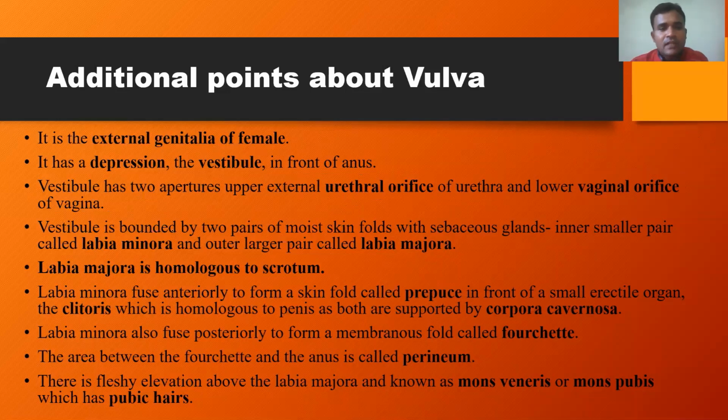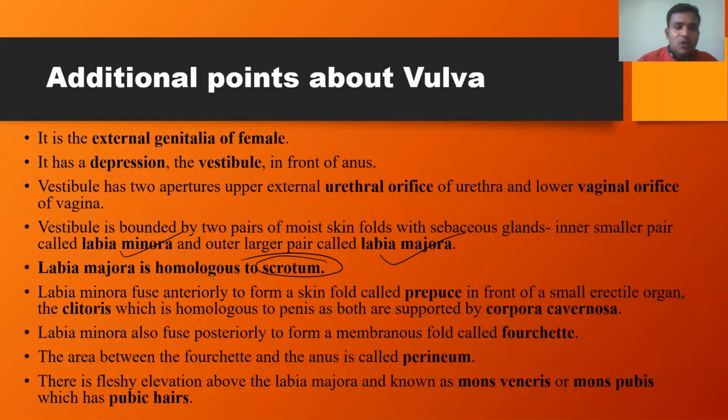The vestibule is bounded by two pairs of moist skin folds with sebaceous glands. The inner small pair is called the labia minora, and the outer larger pair is called the labia majora. Remember, labia majora is homologous to the scrotum. This is another very important point to be remembered.